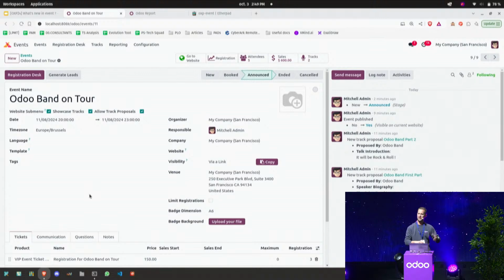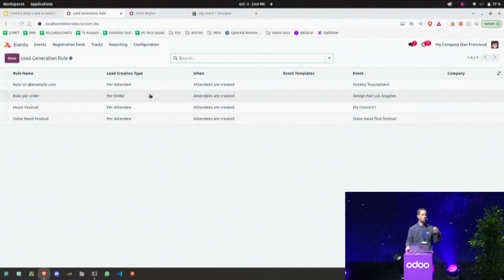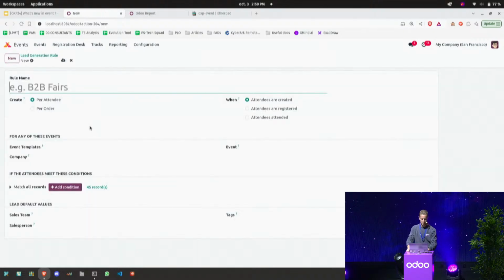Now the event is behind us, but we want to stay in touch with our audience. What Odoo provides you as a new feature in Odoo 18 is the ability to generate leads, to continue to contact and to stay in touch with all the attendees that came or not to your event. For that, we created a small, quite useful feature here that allows you to create leads based on some criteria. So let me show you how it works.